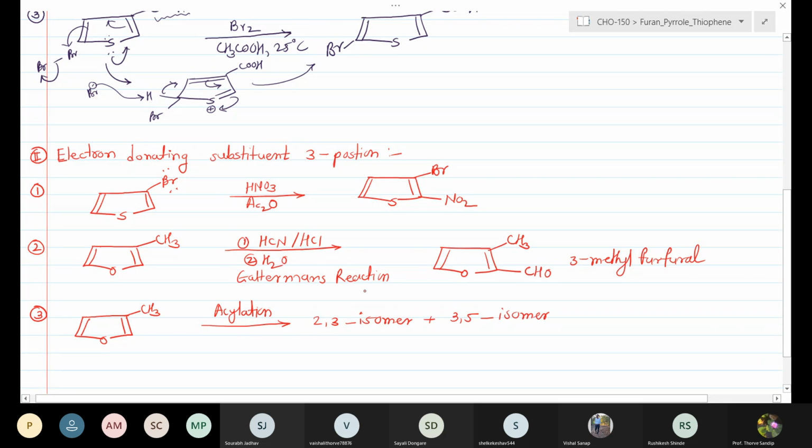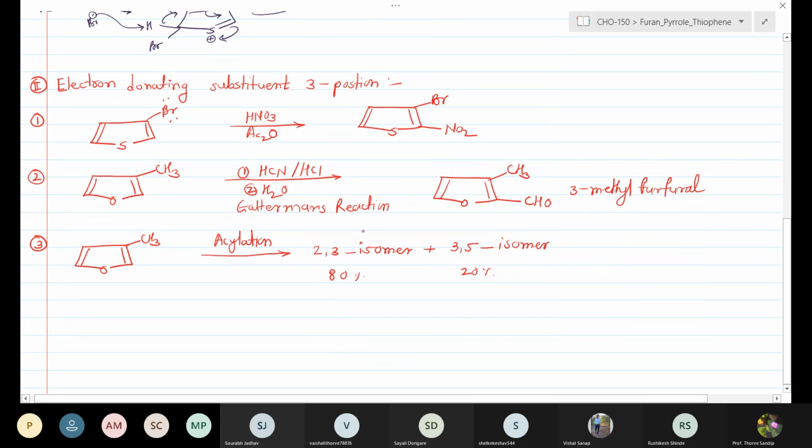The 2,3 substitution is 80%, while the 3,5 substitution is only 20%. Mainly the substitution occurs at the 2nd position.